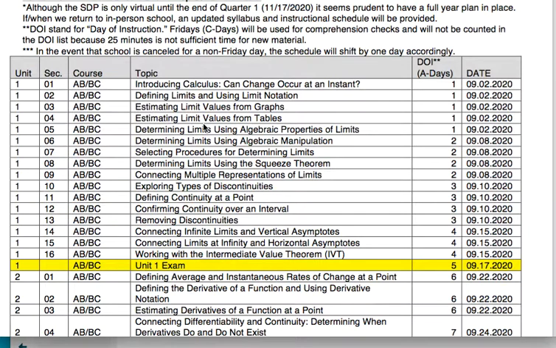Second thing, DOI stands for Days of Instruction, which is just A days for you. So Fridays, which are C days, will be used for those comprehension checks, and they won't be counted into the DOI because 25 minutes is not enough time for us to do new material.